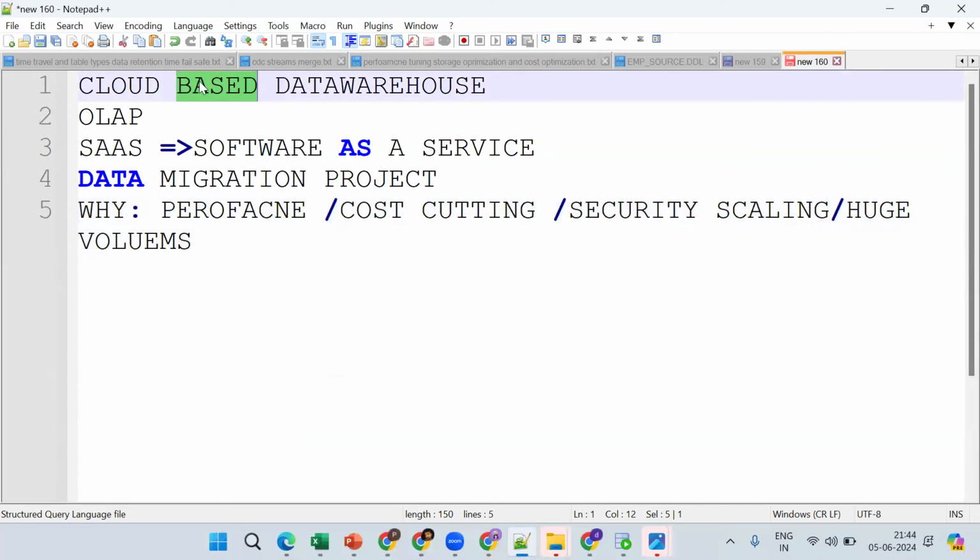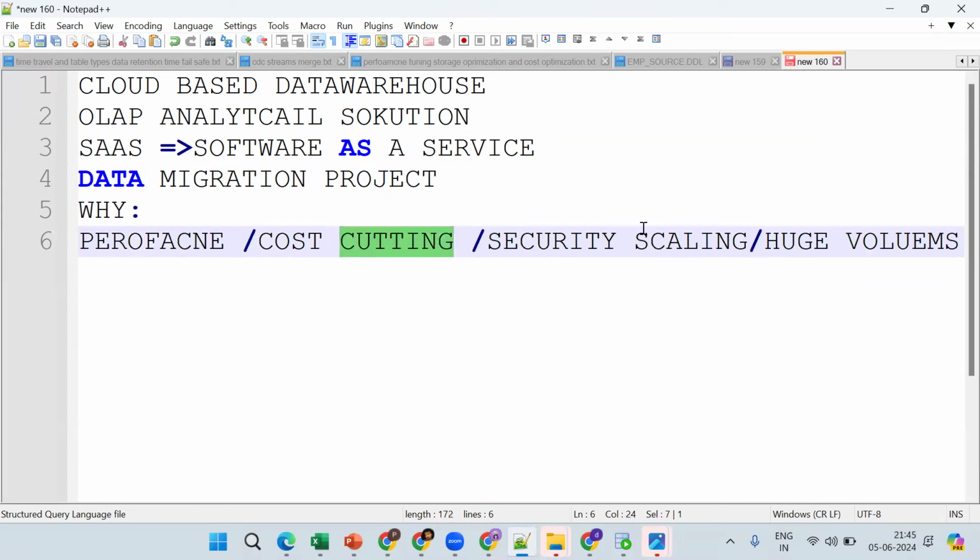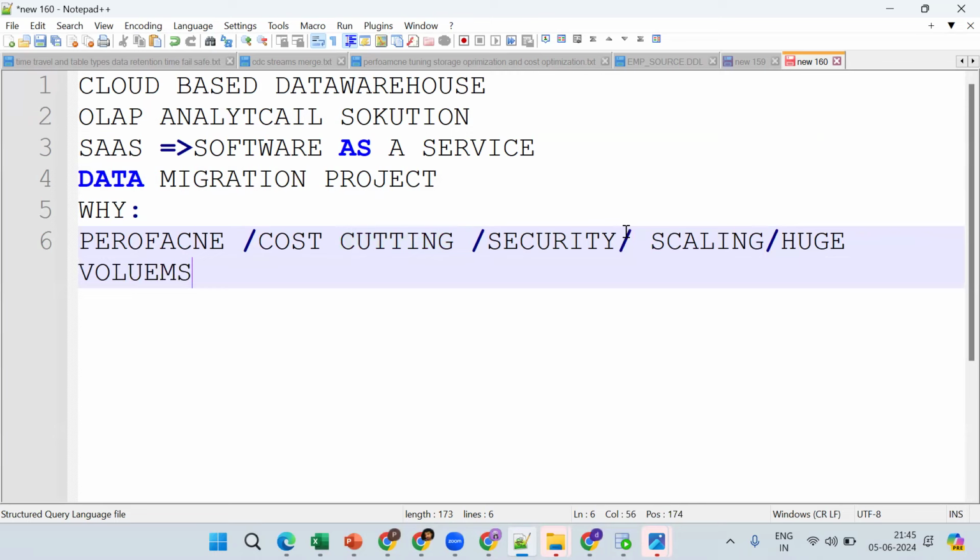So one more time: Snowflake is a cloud-based data warehouse. It's an OLAP solution, an analytical solution. It's a SaaS model, so there is no need to install any software or hardware. Just create an account and we can get the work done. It's mainly for data migration projects, moving data from one data source to Snowflake. Companies move because of performance, cost cutting, security, scalability, and ease of maintenance, from on-premises or cloud to Snowflake.